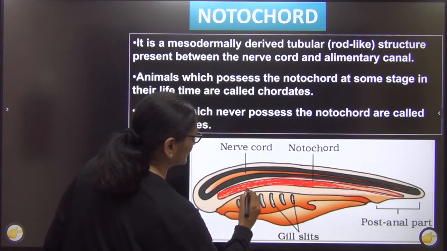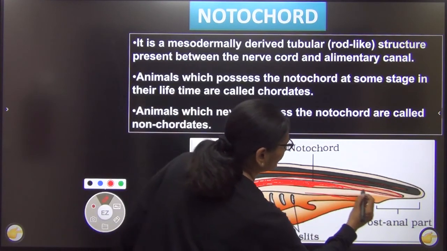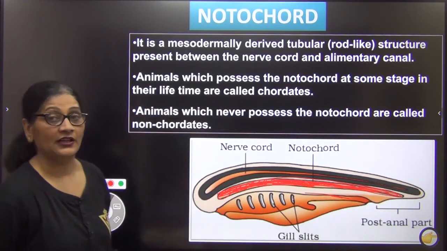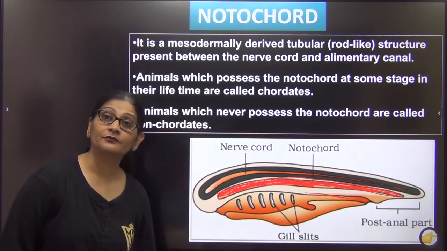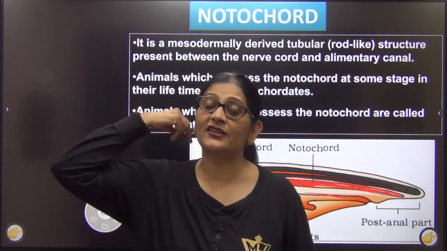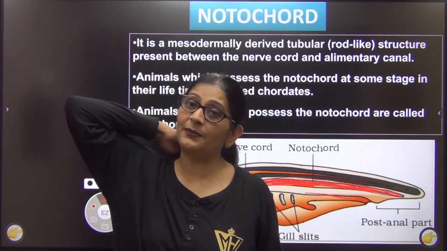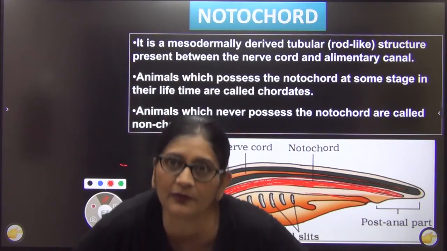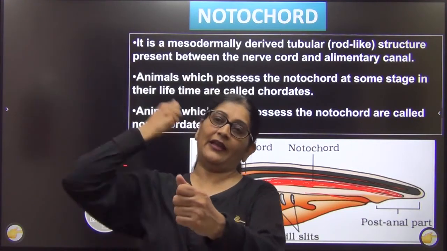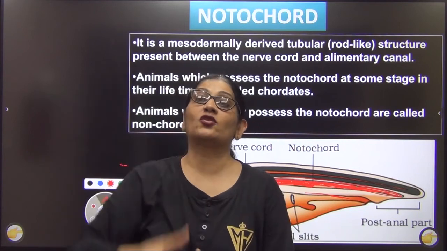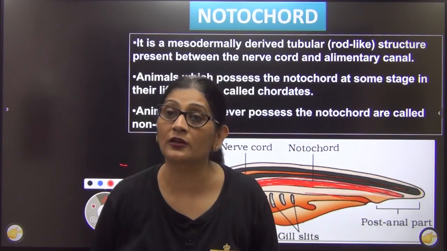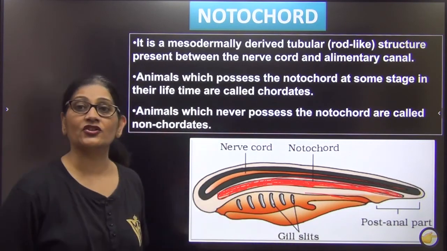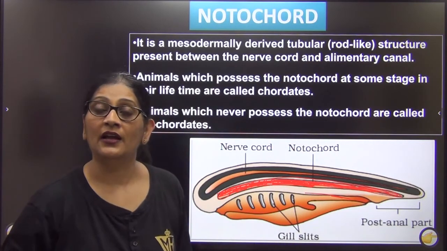So you can see this part, which I have colored over here. You can see this. Okay? This is a rod-like structure, which is present at the back. Just imagine, if we did not have the vertebral column at the back, it is something like a rod-like structure. If I take it out, my body will become like this. So if I put it like this, my body becomes erect. It's a rod-like structure. It is made up of mesoderm. Remember, those organisms which have this rod-like structure are called notochordates, right?